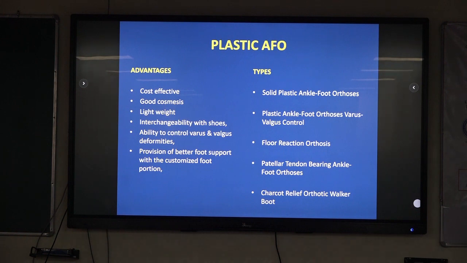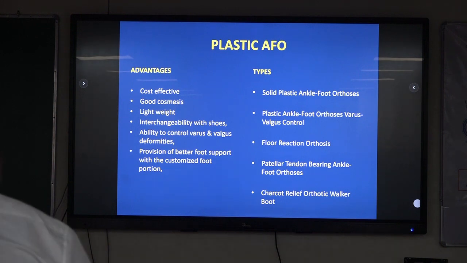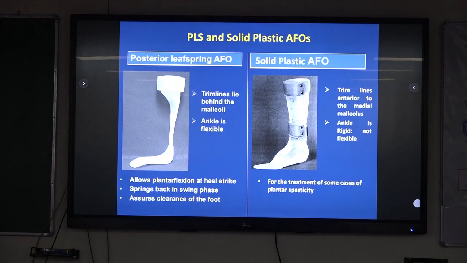Plastic AFOs are cost effective, with good cosmesis, lightweight, interchangeability with shoes, ability to control varus valgus deformity, and provision of better support with a cushioned customized foot portion, because it is closely bound, so you are able to hold all the joints properly. Various kinds are there: solid plastic AFO, plastic ankle foot orthosis with varus valgus control, floor reaction orthosis, patellar tendon bearing ankle foot orthosis, and Charcot relief walkers.